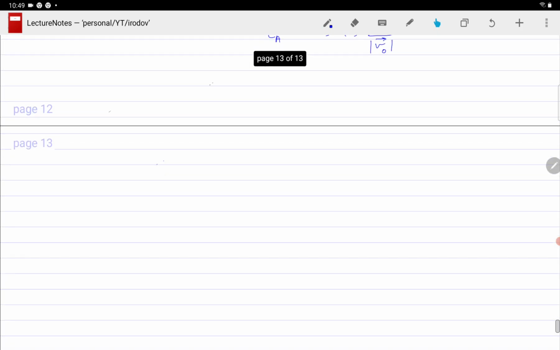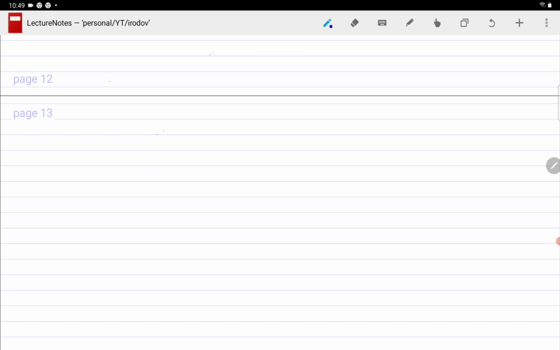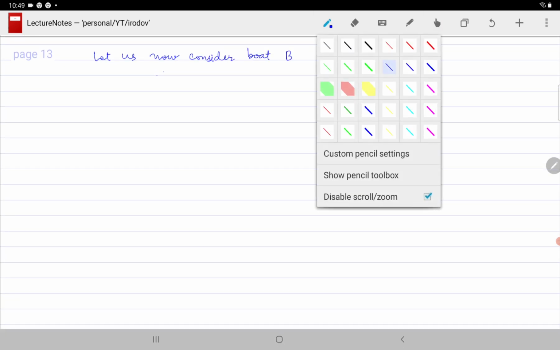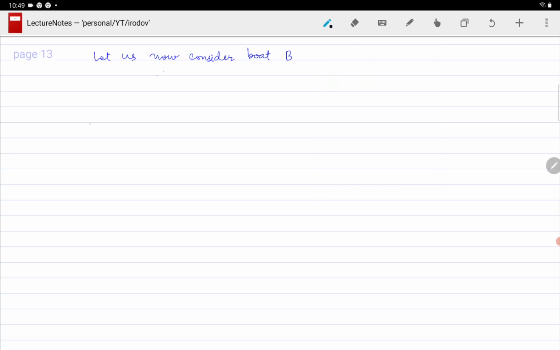Now let us consider boat B. On its journey from point O to point B, the boat will not go along the line OB.